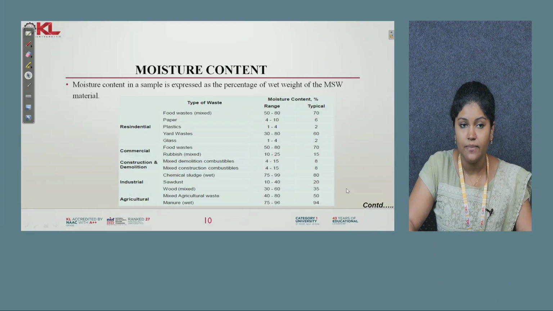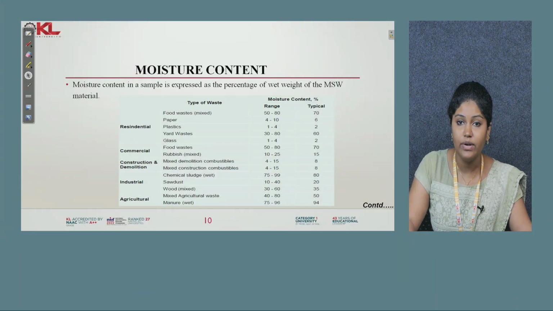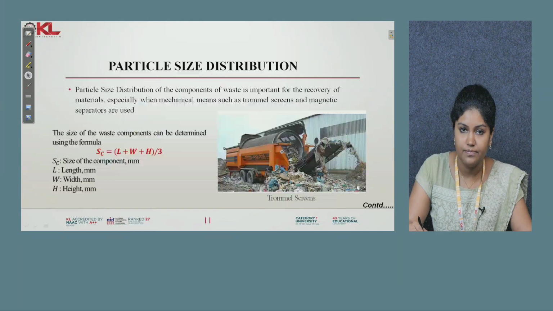Coming to the moisture content, this is the second physical property. Moisture content means what percentage of wet weight is there in the municipal solid waste. Here different types and sources are mentioned, and from those sources, what type of waste is generated. In residential, more wet waste comes from food waste. In commercial also, more wet waste comes from food waste. Construction and demolition are also given, industry also, agriculture also. In the case of industry, you can see sludge. So wet sludge has more moisture content. In the case of agriculture, the wet manure has more moisture content.